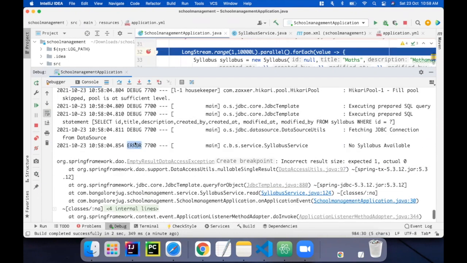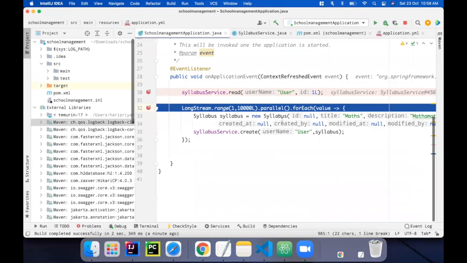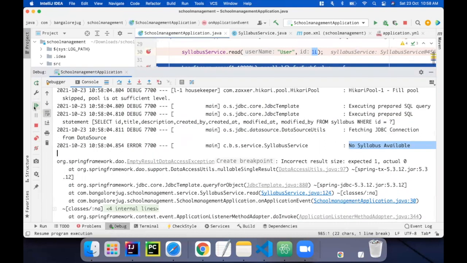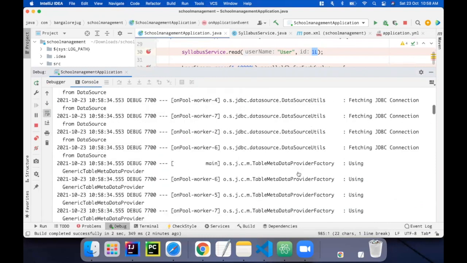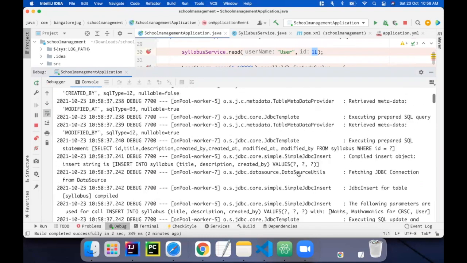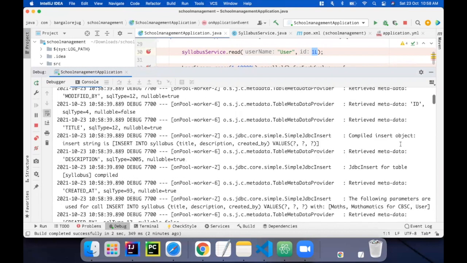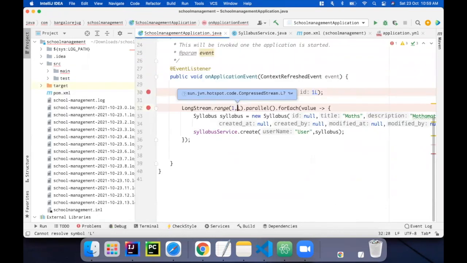So here you can see the error info which I have printed in the read service, which says that there is no syllabus available because I have read with the ID 1. This syllabus is empty right now. So next, again, I'm going to run it over. Let's see whether all other things are being created. And let me check this.